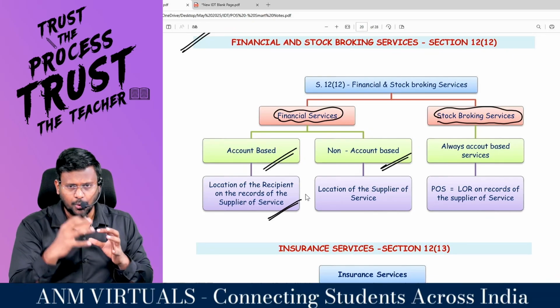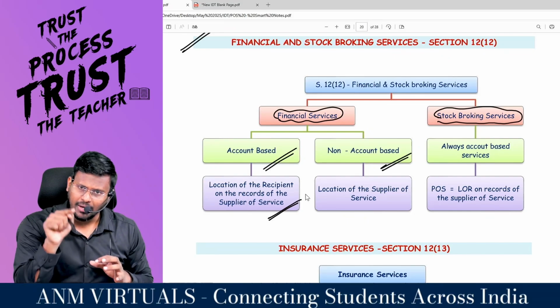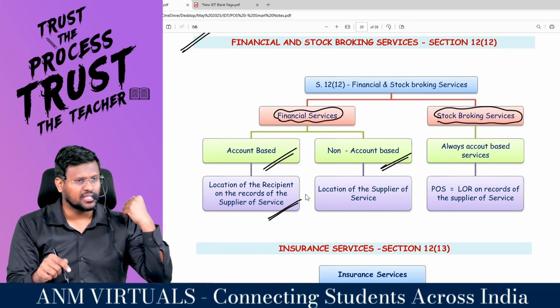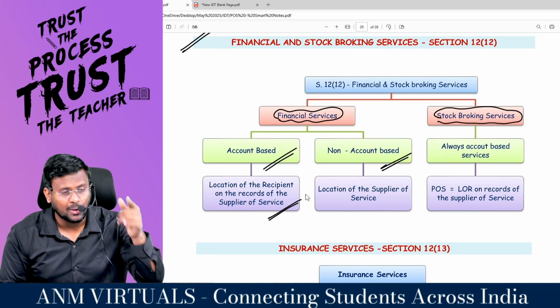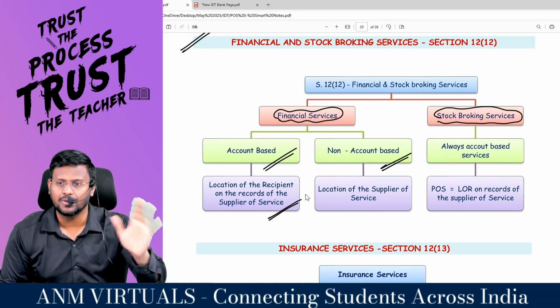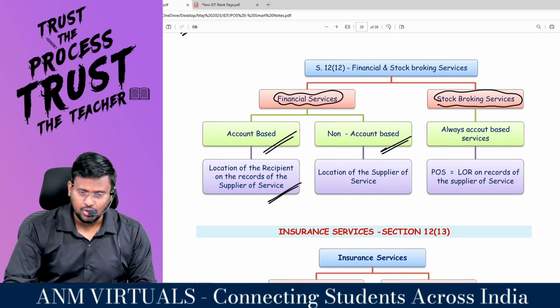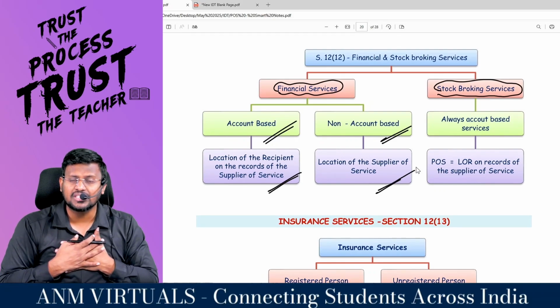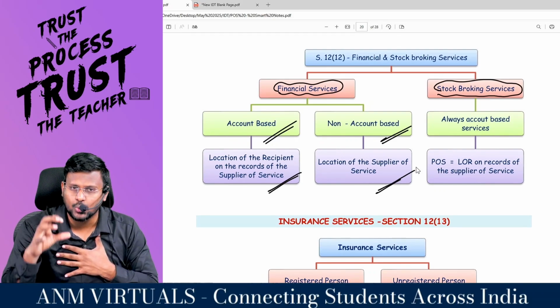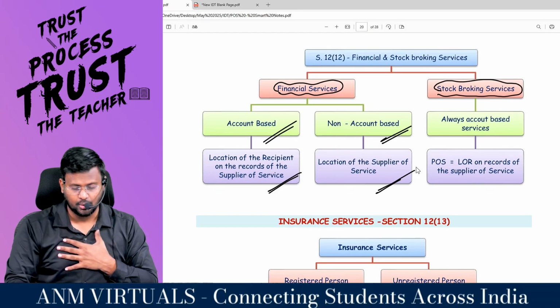If the bank is providing service to you, when you open the bank account, you would have given your KYC, right, sir? In that KYC, what address is there? There only the bank is assuming that the service has been consumed. If the service is non-account based, the location of the supplier of the services, that means where the bank is situated, will be the place of supply. Are you all really with me?